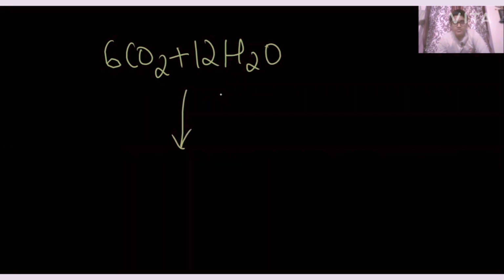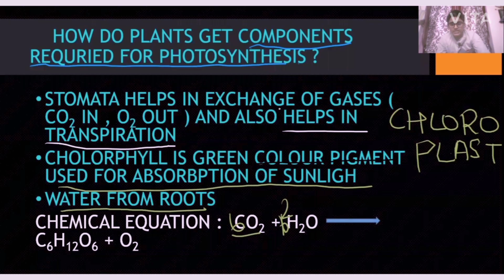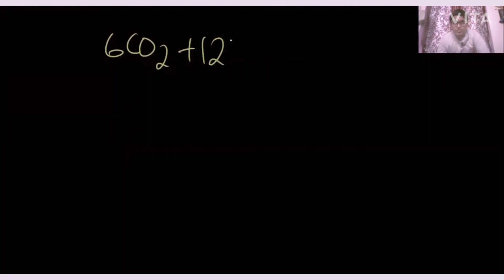6CO2 plus 12H2O, in the presence of sunlight, gives rise to C6H12O6 plus 6CO2 plus energy. Sorry, it should be 6O2.